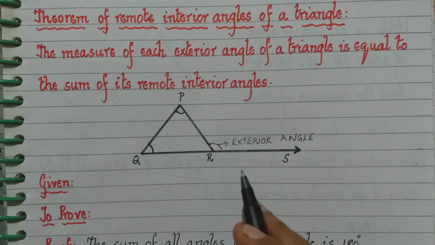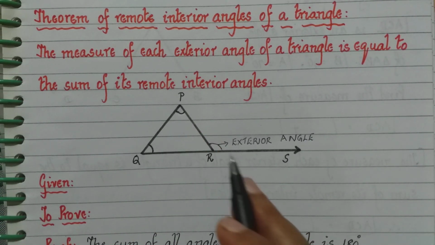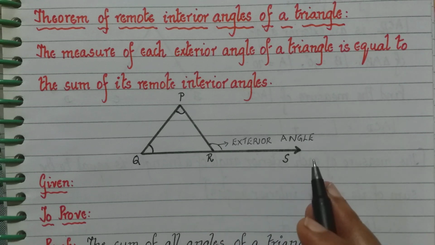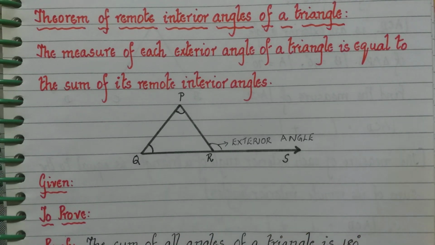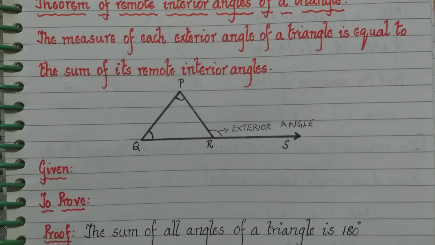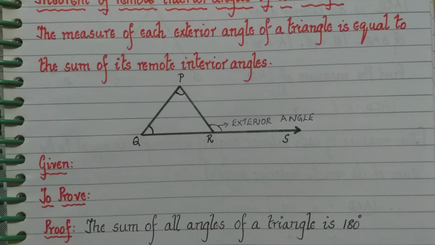So angle QPR and angle PQR are the remote interior angles and angle PRS is the exterior angle. Now let us go to the stepwise derivation of this theorem.